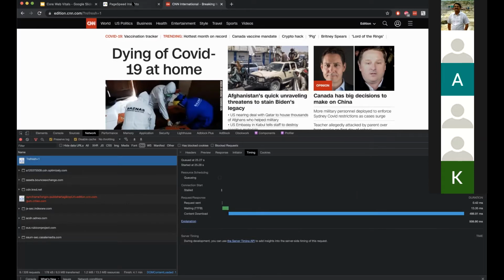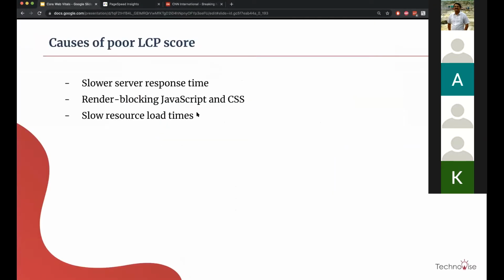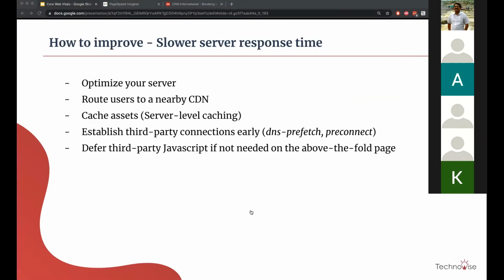So let's try to understand how we can reduce the server response time. Yeah, so there are some things that we can do. One is optimize your server. So what do I mean by optimizing your server? If your server has any DB calls, or any storage related queries on your server side, try to optimize them.